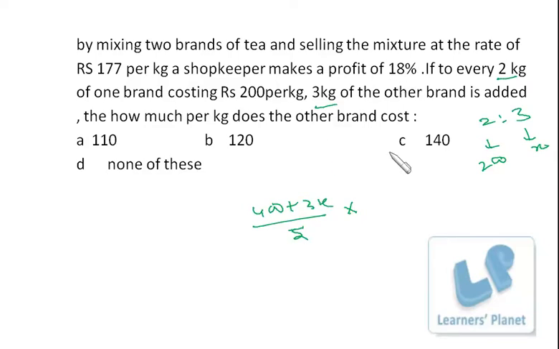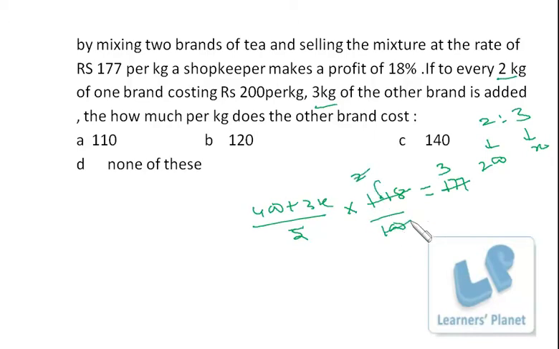On this 18% profit is there, so selling price will be 1.18 of this, right? And this is actually 177. So we have to find out the value of X. There should be something common between these two to make the problem simple. 59, because 59 times 3 is 177, and this must be 59 times 2.